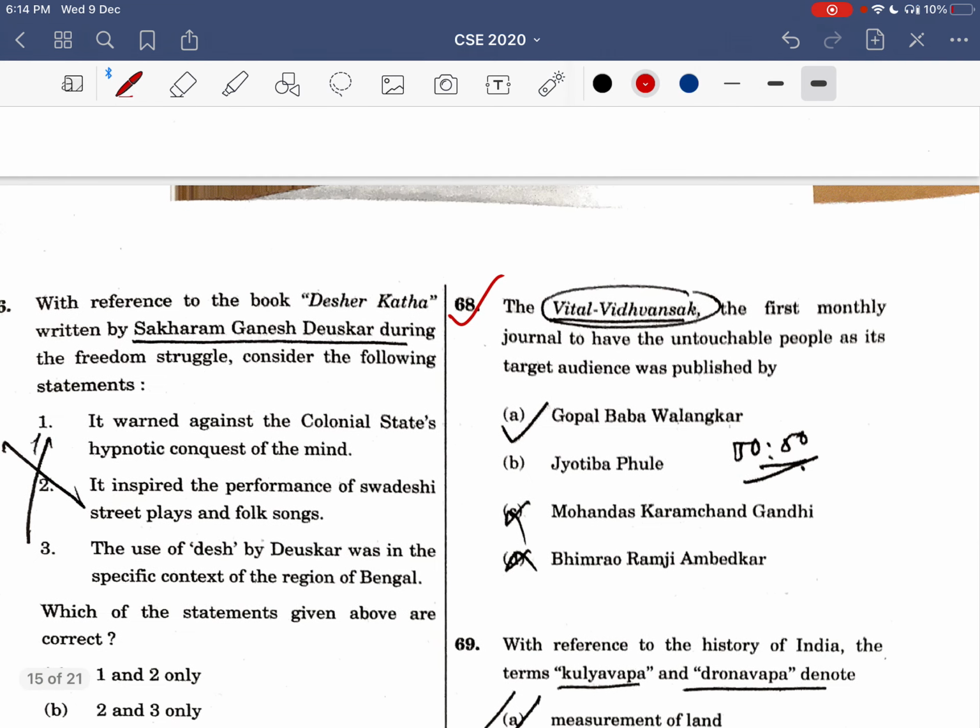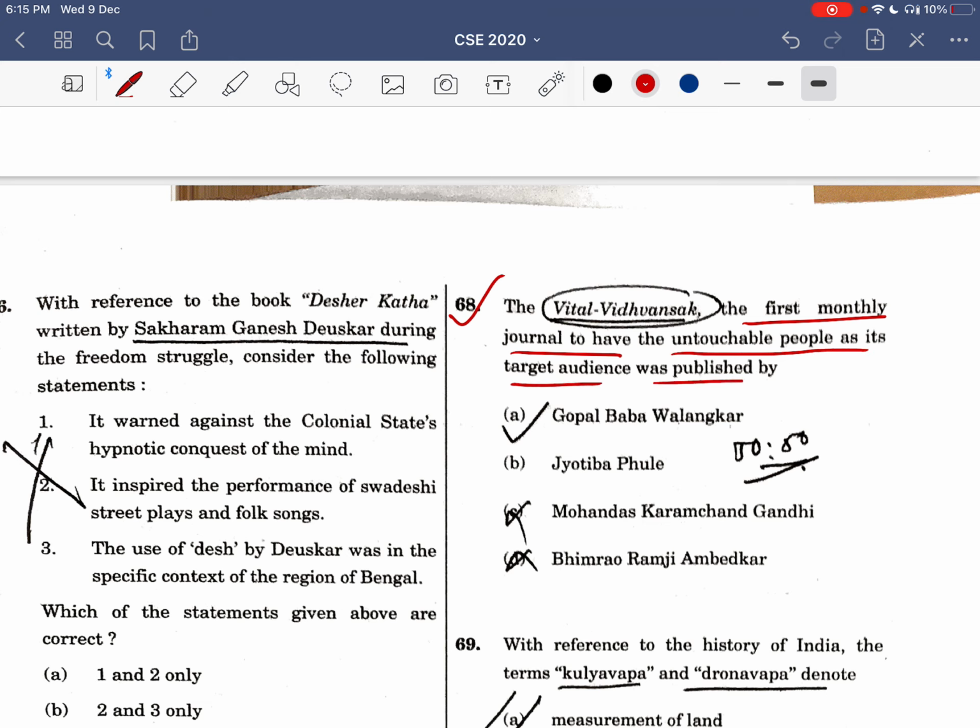Vittal Vidhwansak, the first monthly journal to have the untouchable people as its target audience, was published. So देखिए यहाँ untouchable की बात हो रही है. So सभी ने इनके लिए काम किया था, but I knew that these two people, Mahatma Gandhi and Bhimrao Ambedkar, never published this kind of journal.